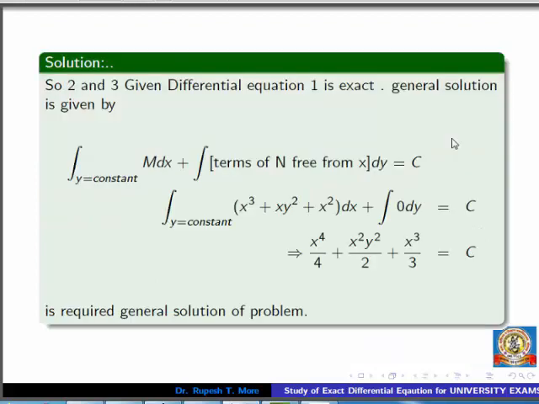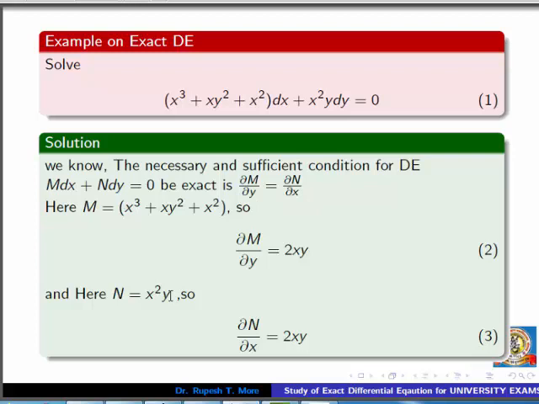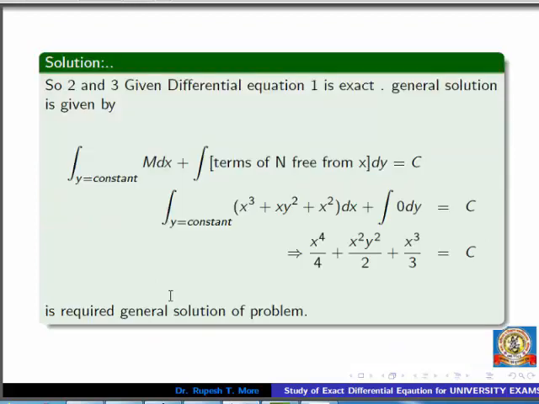So apply the general formula for the general solution of an exact differential equation. That means this formula we have to apply. Just substitute the value of M, and consider the terms of N free from x. If you observe, N is nothing but x squared y, which is only a single term and that is not free from x. So in such a case, there is a 0 term.